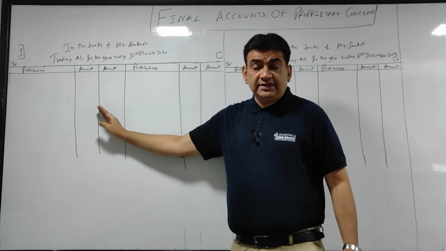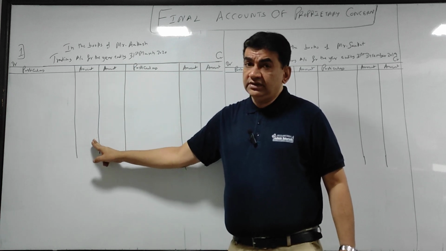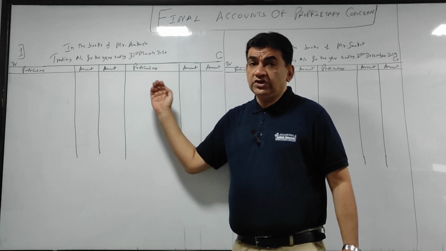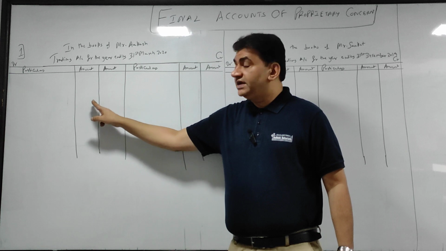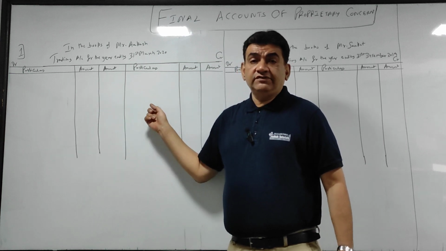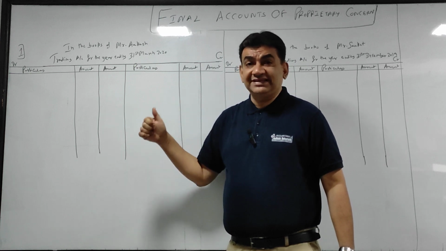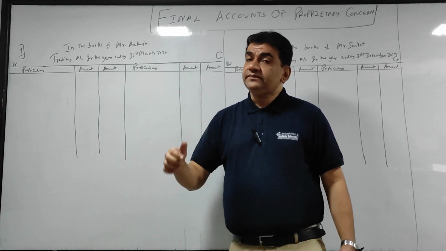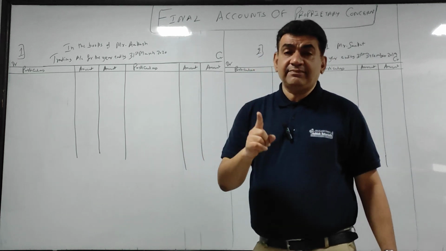If goods come in, you will debit the trading account. If goods go out, you will credit the trading account. If goods come in, you will debit trading account. If goods go out, you will credit trading account. That is the first point. Second, as I told you some time back, gross profit is direct profit.